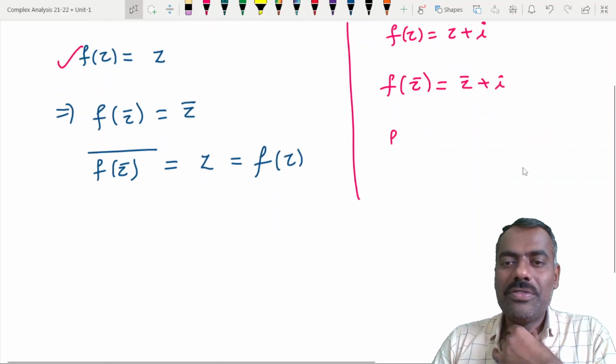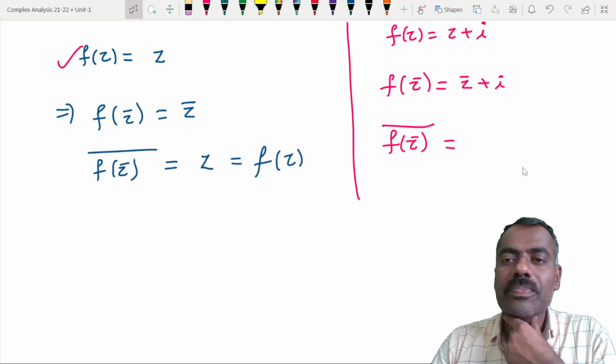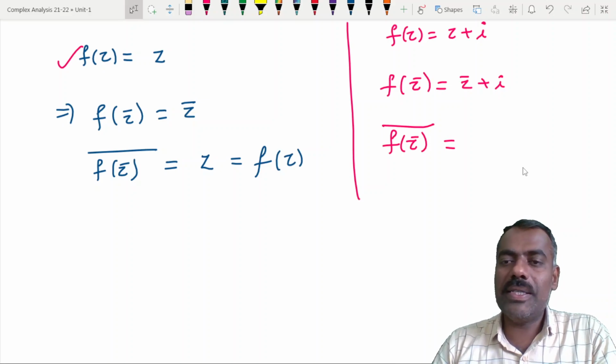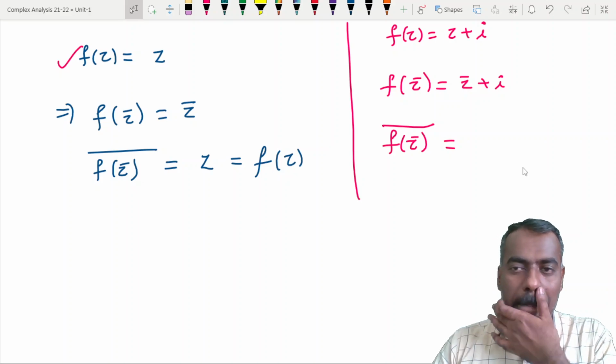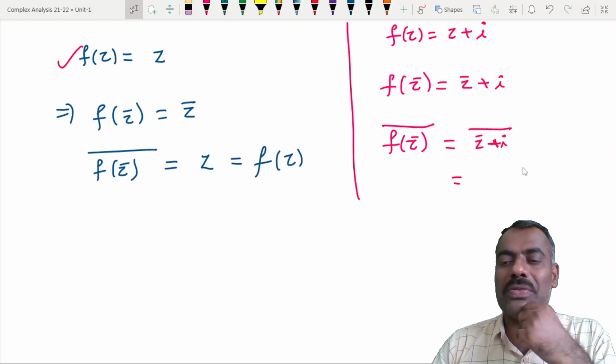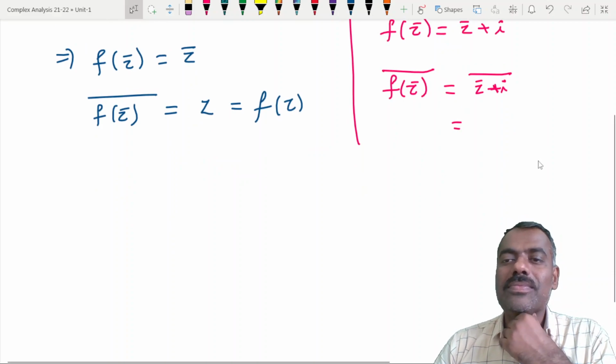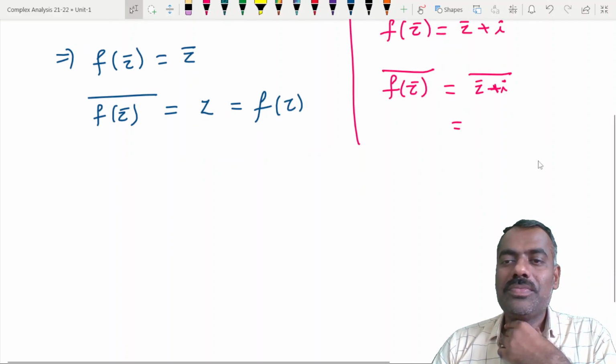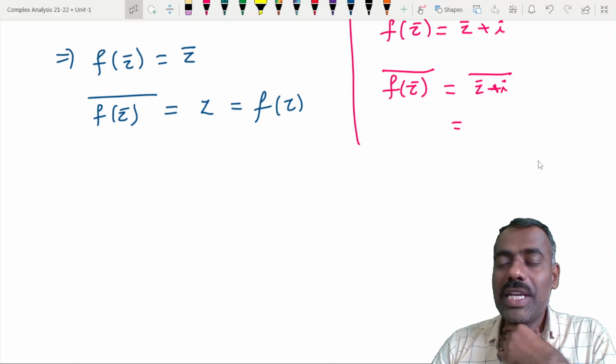Then what is f of z bar and its conjugate? That is the conjugate of the right-hand side, the conjugate of z bar plus i. But what is the conjugate of this? z.